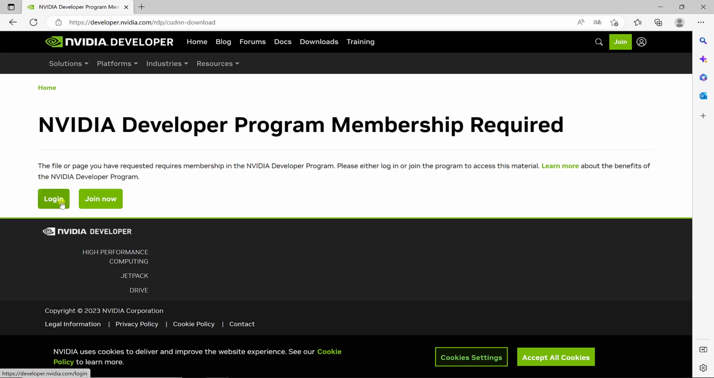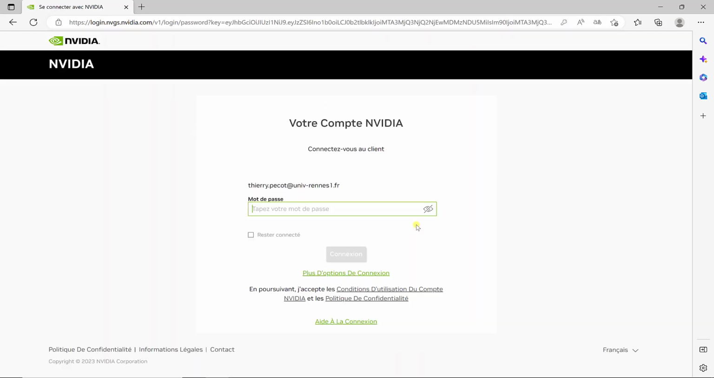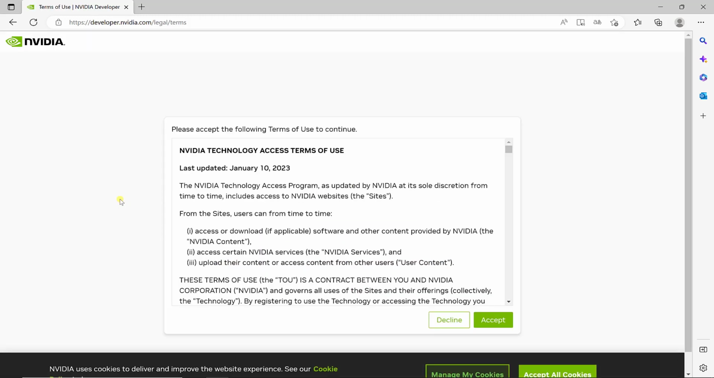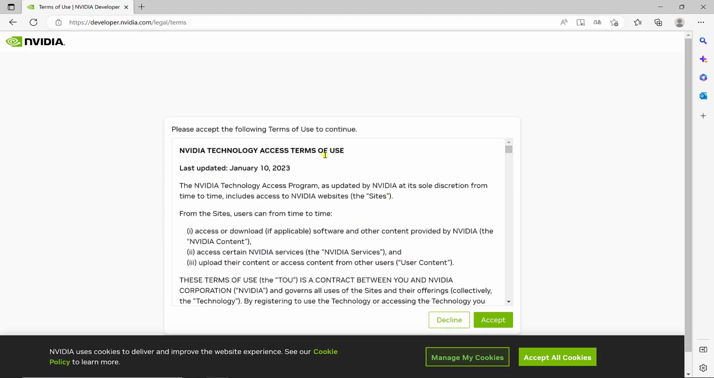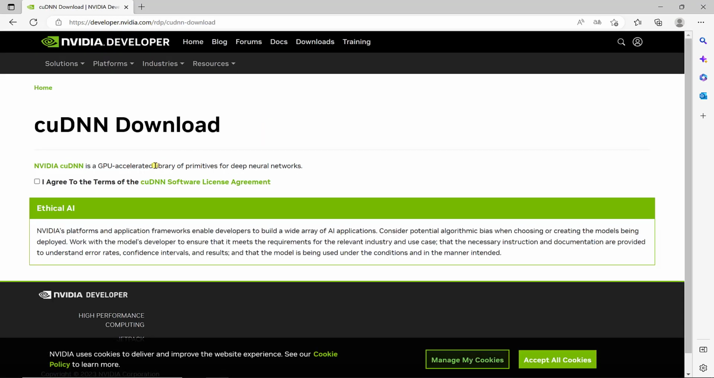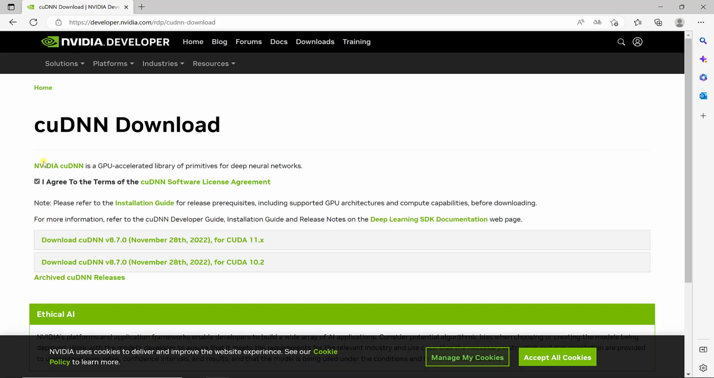All right, so I'm going to log in. If you've never logged in, you're going to have to actually create an account. It takes a little bit of time, but it's fine. It's okay. And then you can download it. So you have to. There's no other way to do it, unfortunately. So you can then agree.